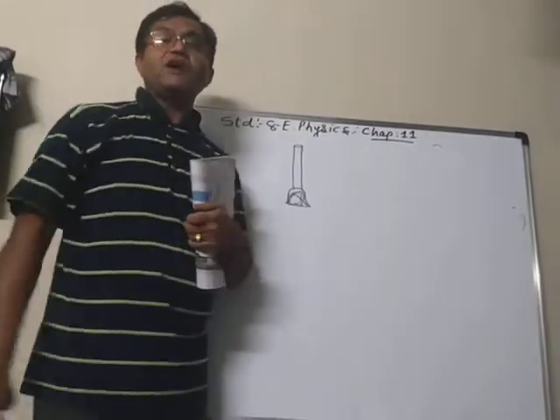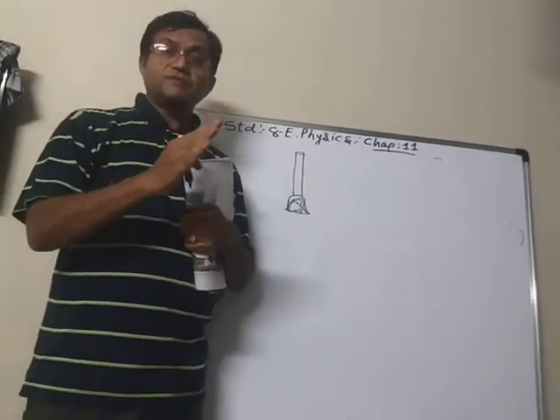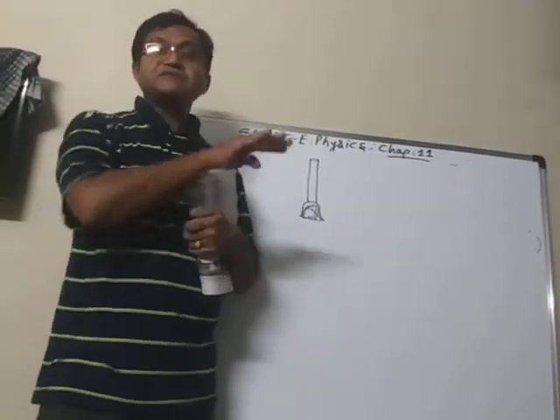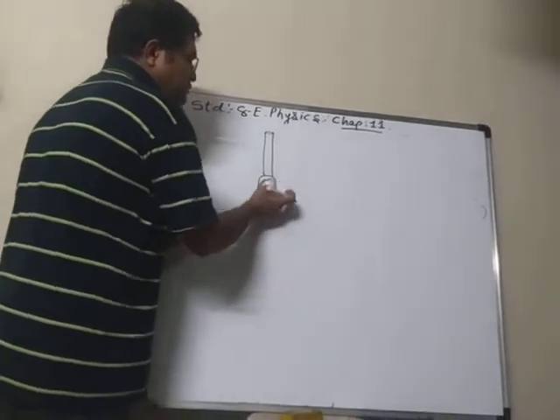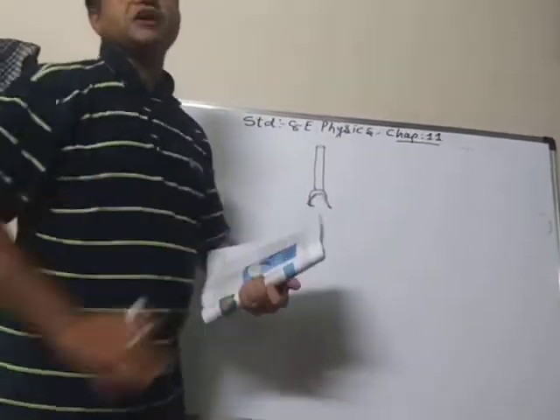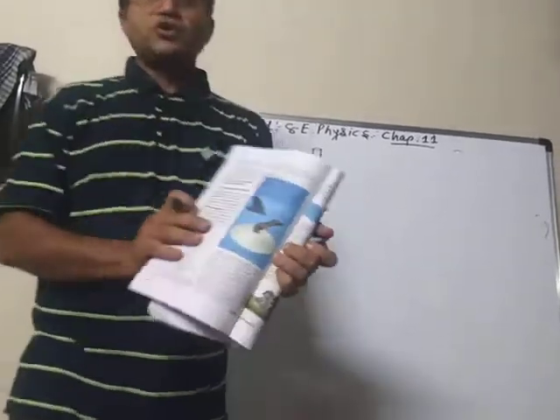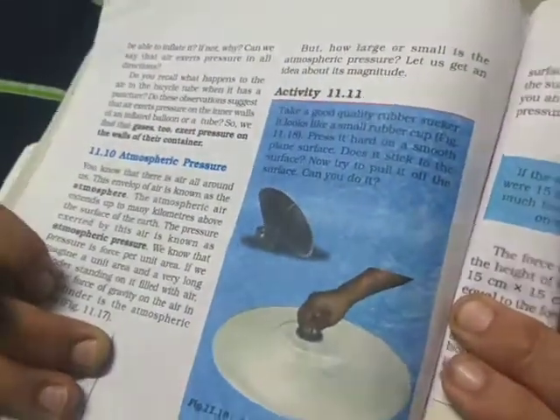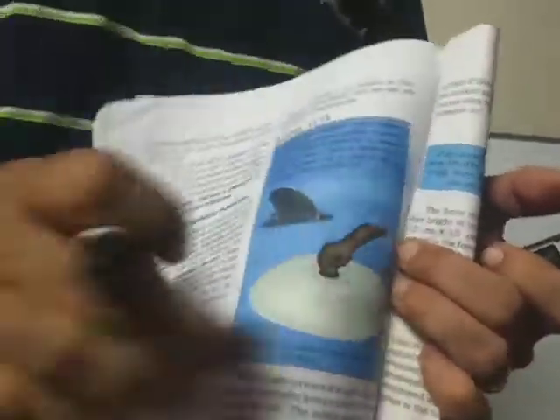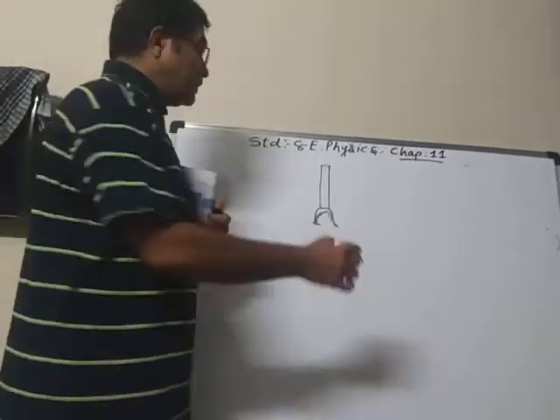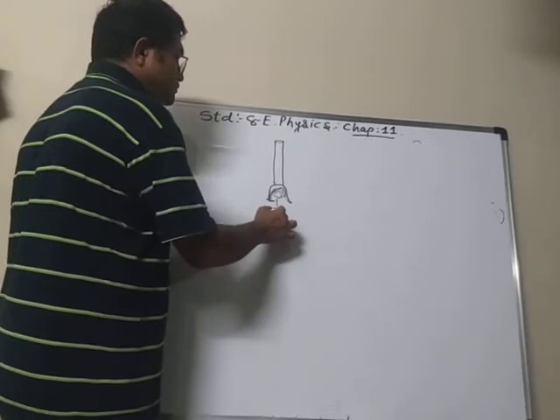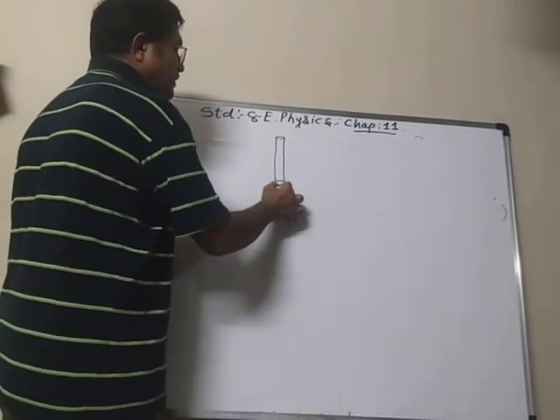When we press it hard, what happens? The air from the cup escapes out, and therefore it is stuck to the surface, as shown in this figure. All the air inside that white part will escape, and due to that there will be a vacuum inside. It means under this area there is no air, no air inside that rubber sucker.